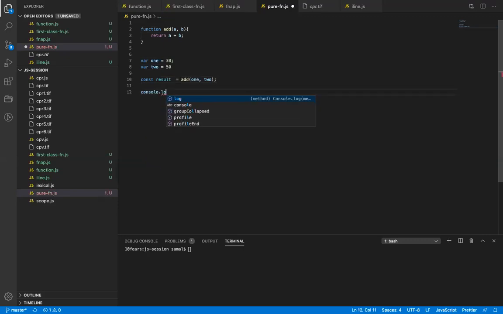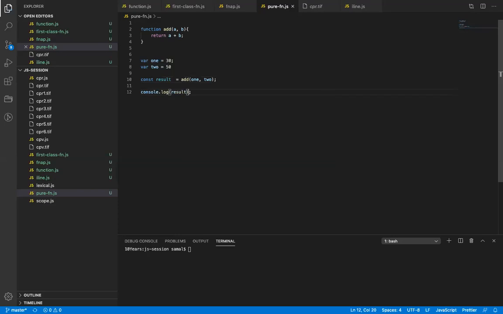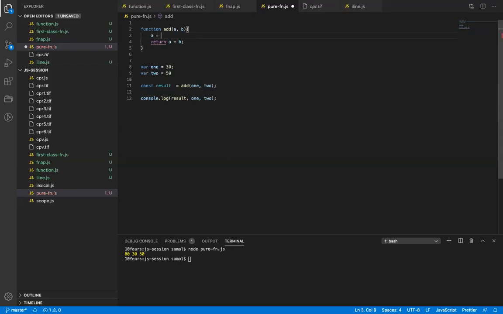What will be the output of result? Value of result? It will be 80, na? Note it is pure. It will be 80, right? All right. So I keep on adding. Let's see if I print result and print 1, print 2. All right. It is 80, 30, and 50. Even if, let's say, I do a equals 40, 50. All right. Tell me the output.